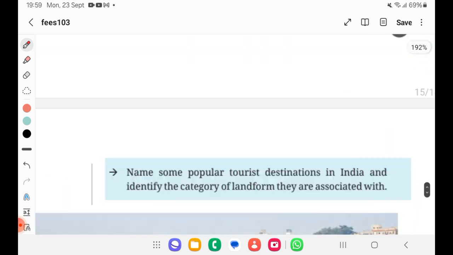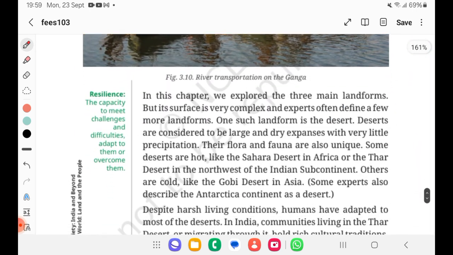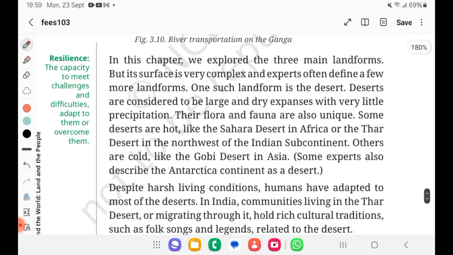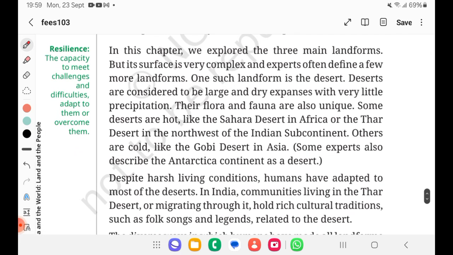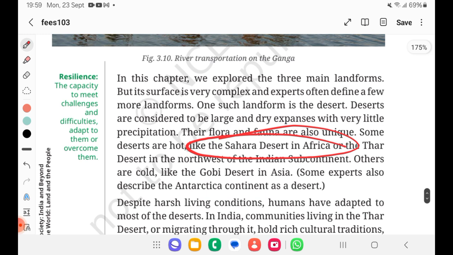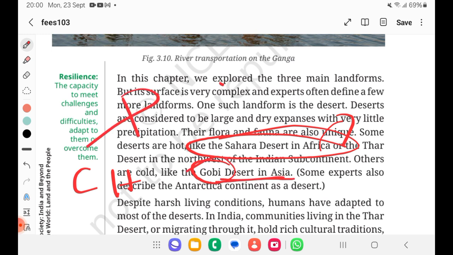Now what else is left? All these things we are done, and one major landform that they are talking about is desert. Desert, where we can't cultivate anything from that soil. We have two types of desert: cold desert and hot desert. The biggest desert is the Sahara desert, which is located in Africa. And for cold desert, we have one example, the Gobi desert, that is in Asia. Again, it's a prelims question: where is the Gobi desert located and is it a hot desert or a cold desert? It's a cold desert located in Asia, right?